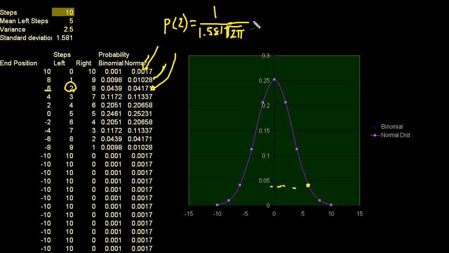But let's see. So times e to the -1/2 times x squared. Well, the x is what we're trying to calculate. 2 successes, so to have exactly 2 left, it's 2 minus the mean. So the mean is 5. 2 minus 5 divided by the standard deviation, 1.581, all of that squared. That's where this calculation came from.